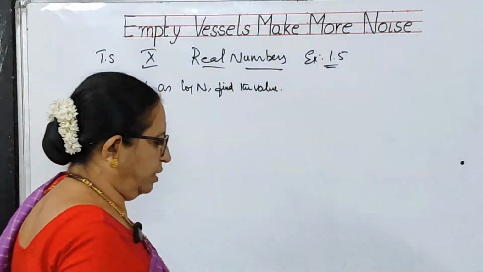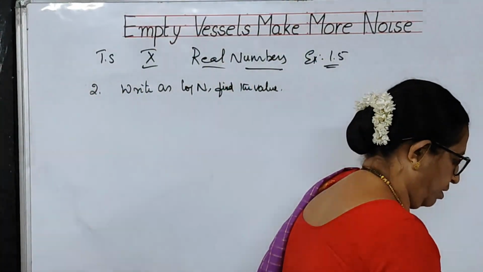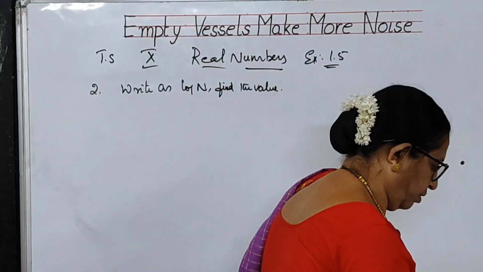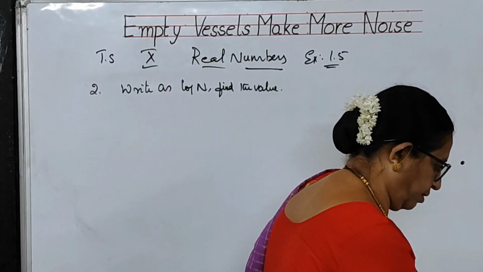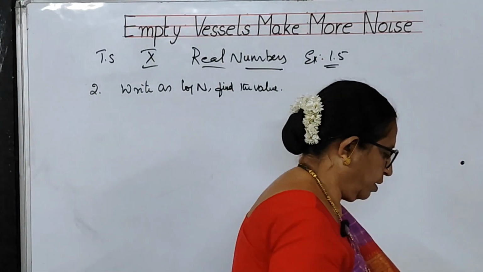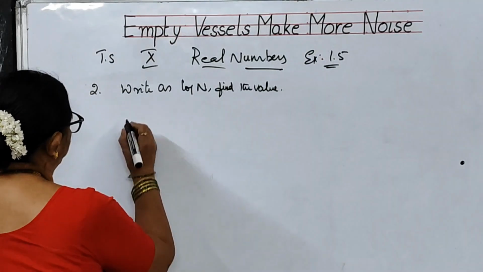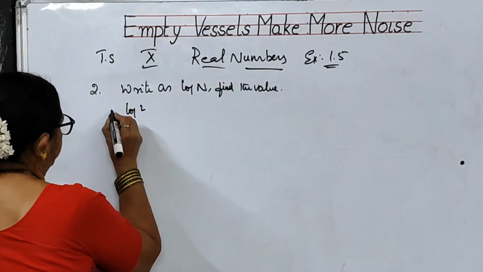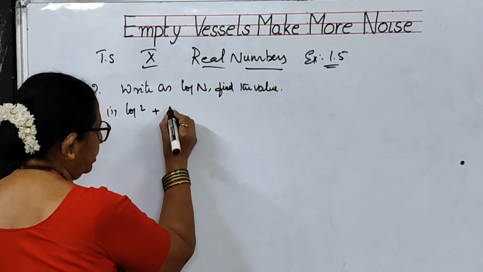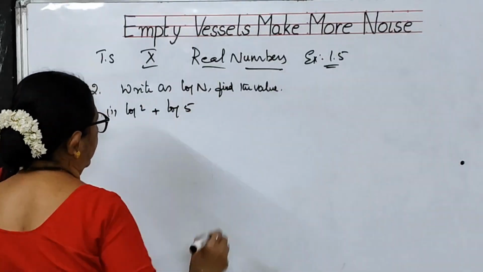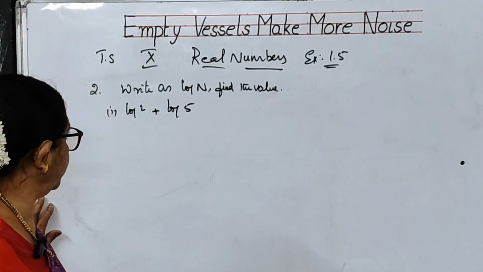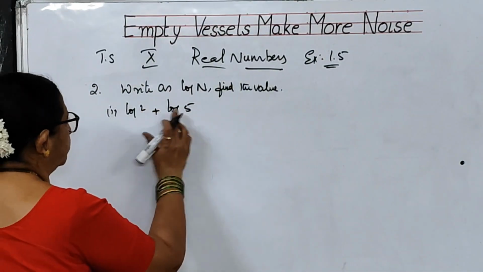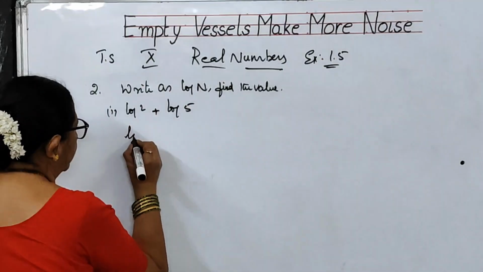So in these cases, the first one that you are getting here is log 2 plus log 5. I have already told you earlier, children, whenever you have got numbers, consider the base as 10.